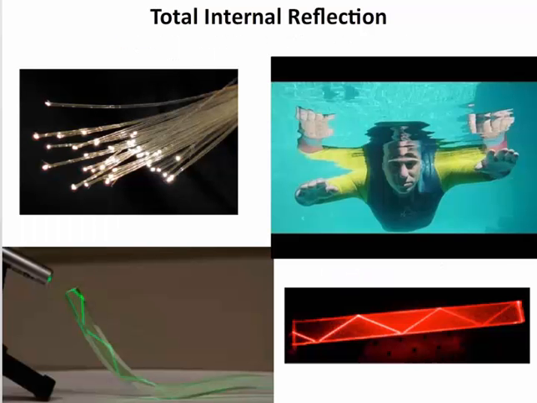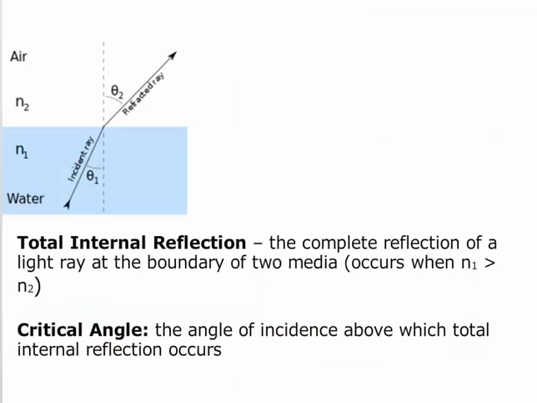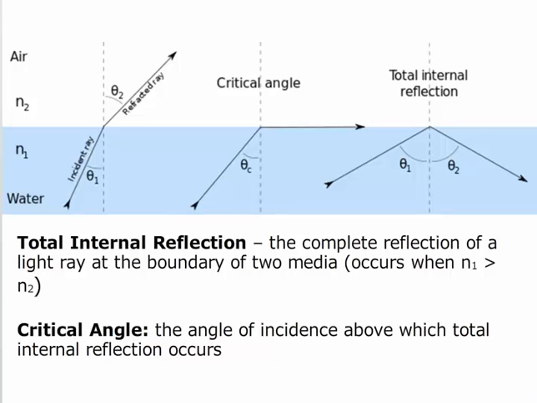The last thing I want to talk about is total internal reflection. Total internal reflection occurs under specific circumstances when light would normally refract. In these pictures you can see examples of total internal reflection, including underwater reflection, fun with lasers, and, most importantly to a lot of us, fiber optic cables. Normally, light will refract from one medium into another, like from water into air, as shown here. However, when you reach the critical angle, all of the light will refract so much that it travels across the surface instead of passing through the new medium.